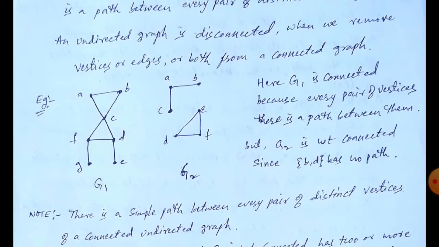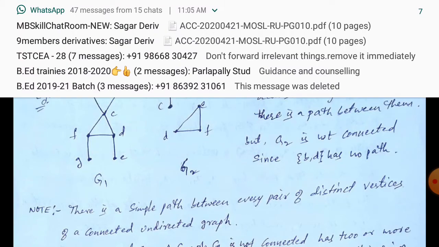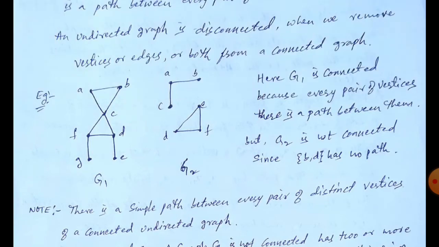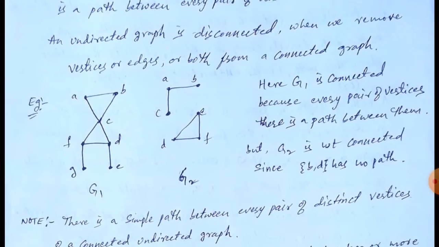Now observe, between those two there is a path. You can consider any two pairs of vertices, and there is an edge, there is a path. So that's why this graph G1 is connected.